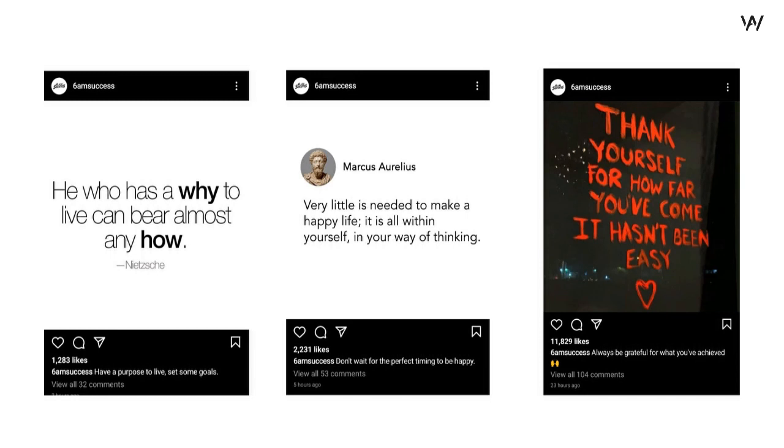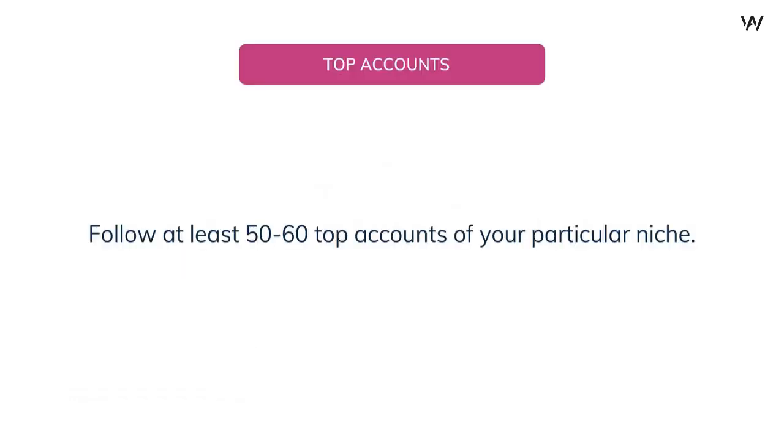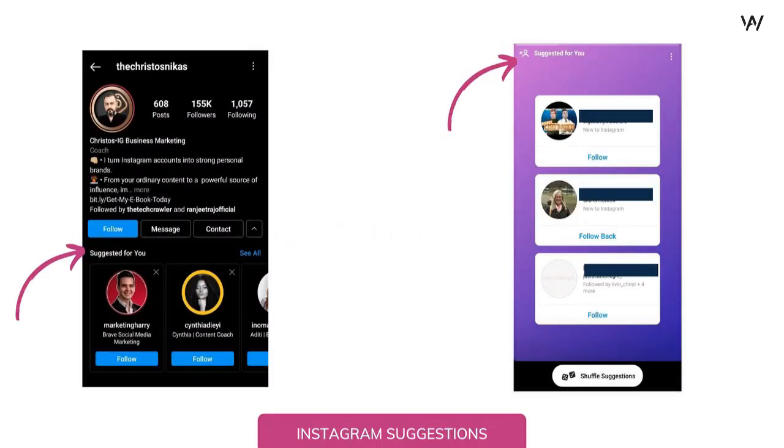You have to go and find out all the top accounts of your niche, and you have to check the engagement rates. And if the engagement rates are really good, you have to follow those pages. As you can see on the screen, you have to follow at least 50 to 60 top accounts of your particular niche. So I'll be searching for motivational pages, and I'll be searching for 50 accounts, and I'll be following them. Now you might ask me, why should I follow 50 to 60 top accounts of my particular niche? Well, the answer to that question is, if you remember from one of the previous videos where I told you the different ways in which you gain a follower, this was one of the ways in which you gain a follower, and that is through Instagram suggestions.